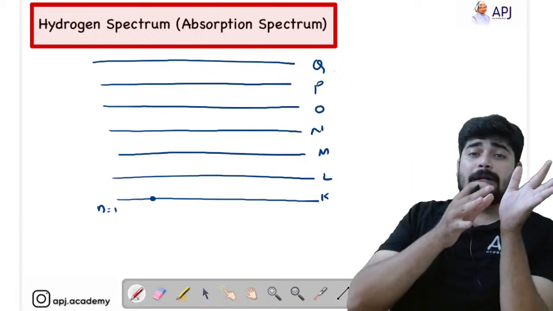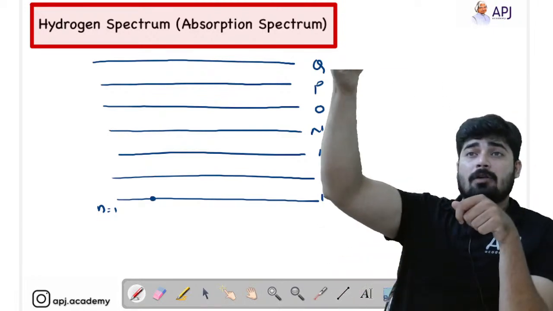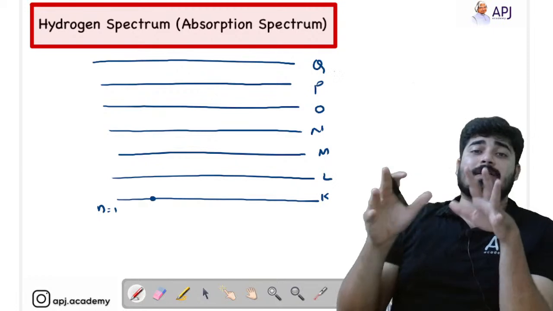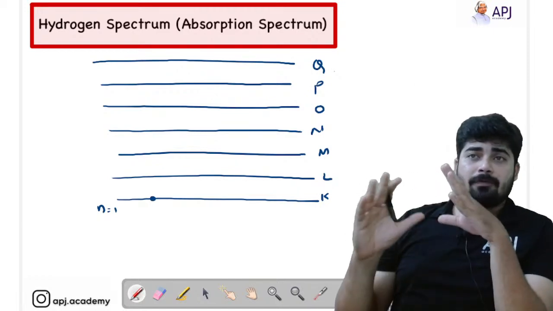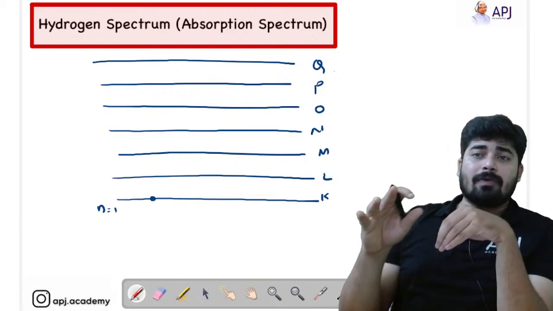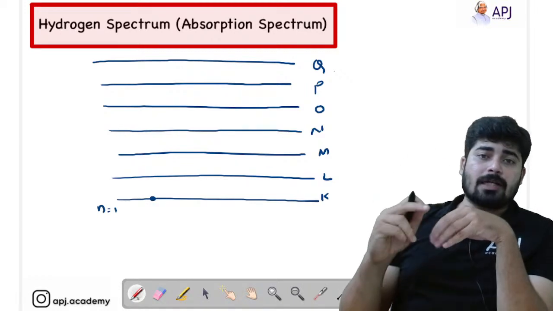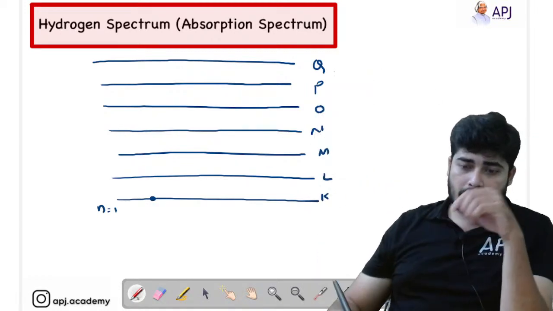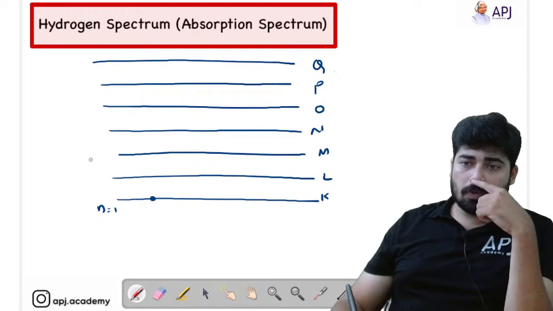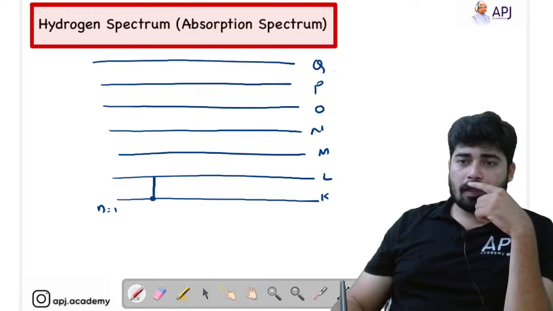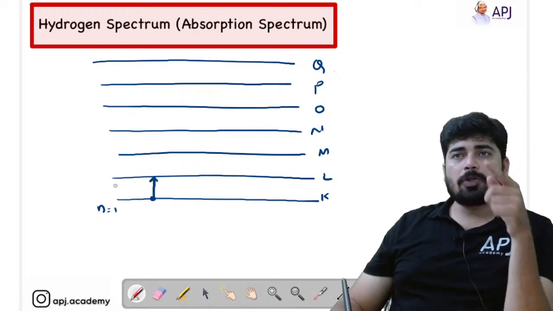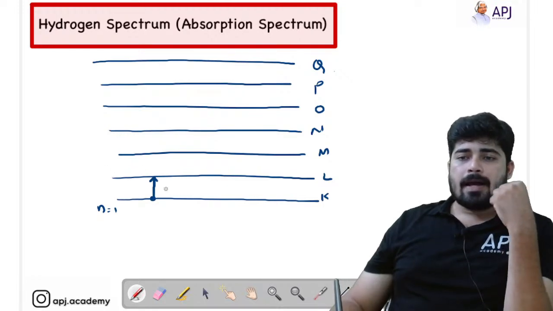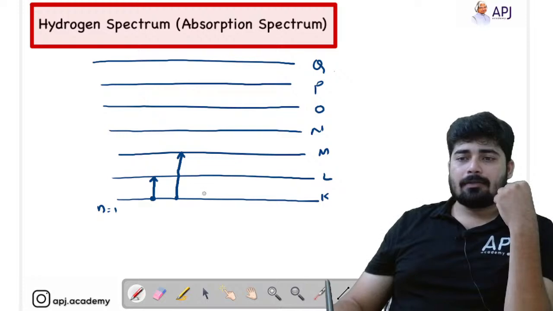But in the emission spectrum, we obtain the spectrum when the electron from a higher state jumps back to the first one. So that's the difference. So the absorption spectrum is always obtained when the electron from the first shell jumps to the other shells. From 1 to 2 it can jump and we obtain one line, from 1 to 3 we obtain another line, and from 1 to 4 we obtain another line.